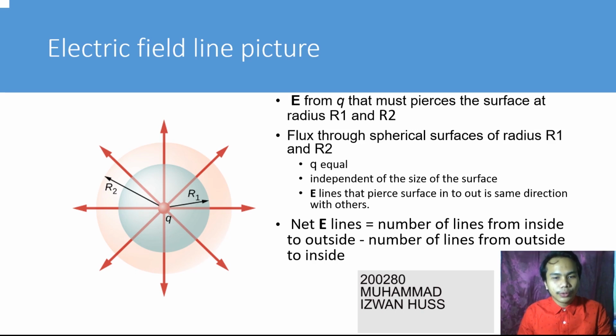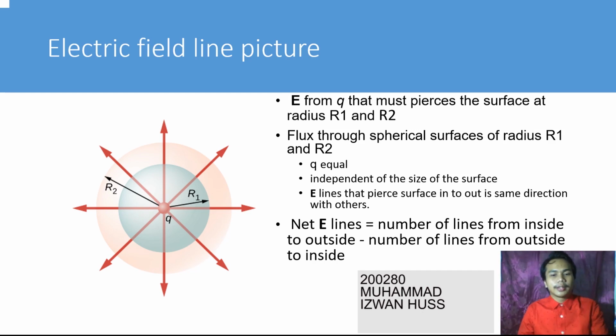radius 1 and radius 2, with the enclosed charge being equal, and the value of the flux is independent of the size of the surface. The electric field lines passing through these two surfaces have the same direction, meaning that electric field line 1 has the same direction as electric field line 2.